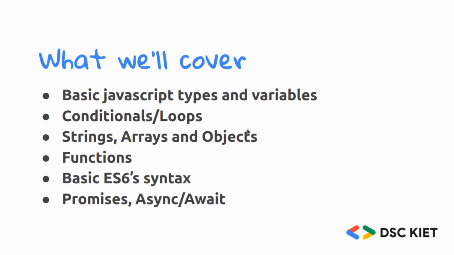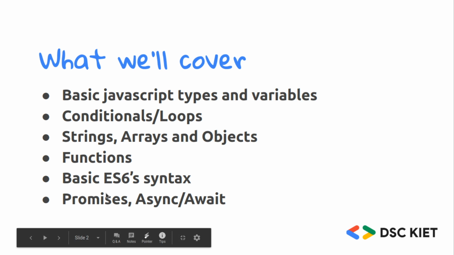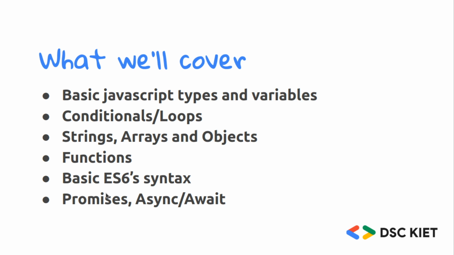So what we'll cover today: the basic JavaScript types and variables, conditionals and loops in JavaScript, and some basic data structures like strings, arrays, and objects. Then functions, how to use functions, and what callback functions are in JavaScript. Basic ES6 syntax, which is a new way to write JavaScript that makes our code more readable. Then a newer concept called promises and async await, which we'll dive into today.